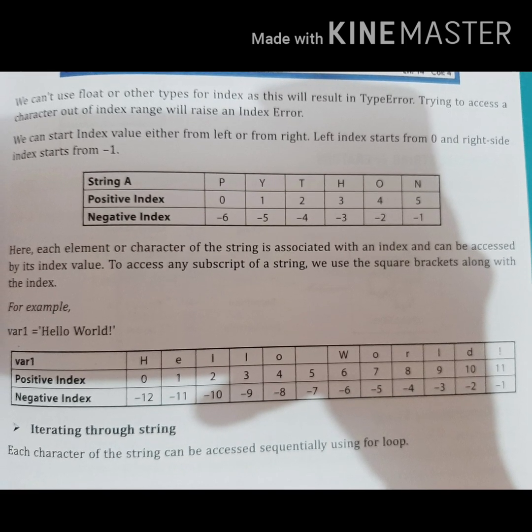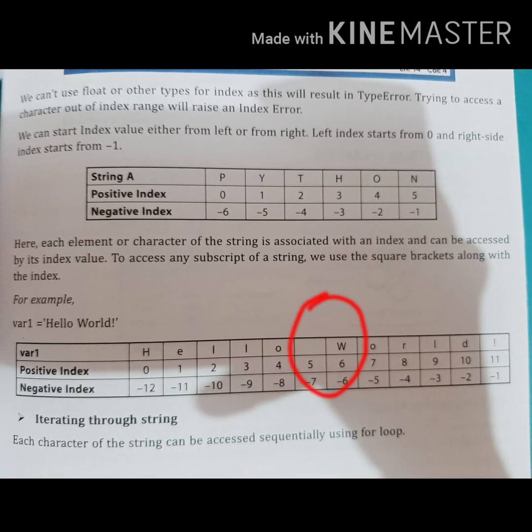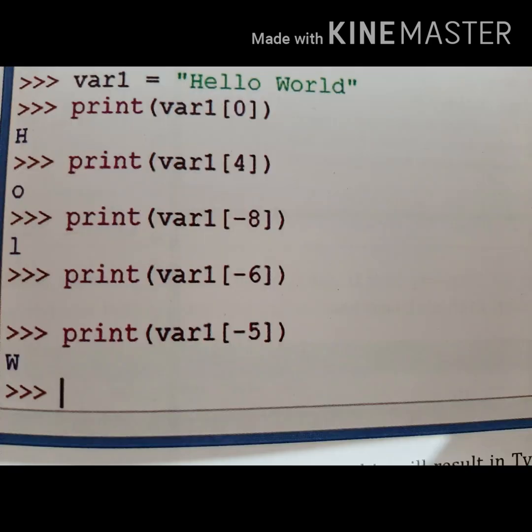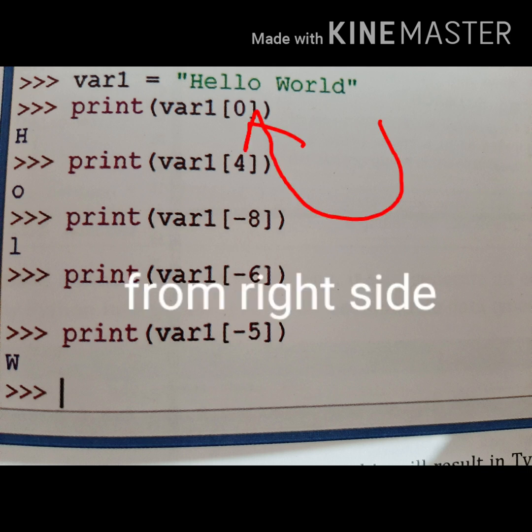Next string, hello world. The space between two characters is also given an index. In this example, variable 1 is a variable storing the string hello world. The print function will print h as output because the 0 index character is h. Fourth index character is o, so it will print o as output. In the next print function, -8 is written as an index number. It is a negative index and we will calculate the character from right to left.